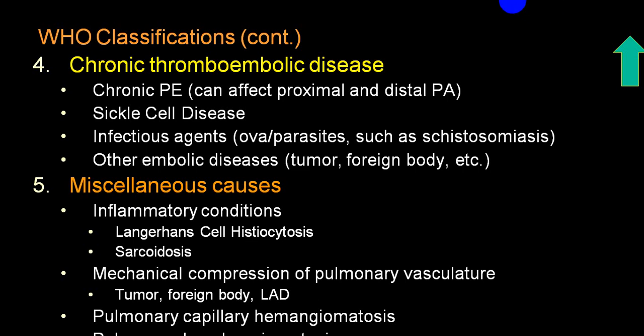And you can include one more in that: sickle cell disease, parasites, particularly hydatid cyst, schistosomiasis, or emboli from tumors, foreign body, etc. And in miscellaneous, mainly histiocytosis, mechanical compression of pulmonary vasculature like tumor, foreign bodies, capillary hemangiomas, etc., where exact pathophysiology is still not understood. Sarcoidosis is included in the miscellaneous group.